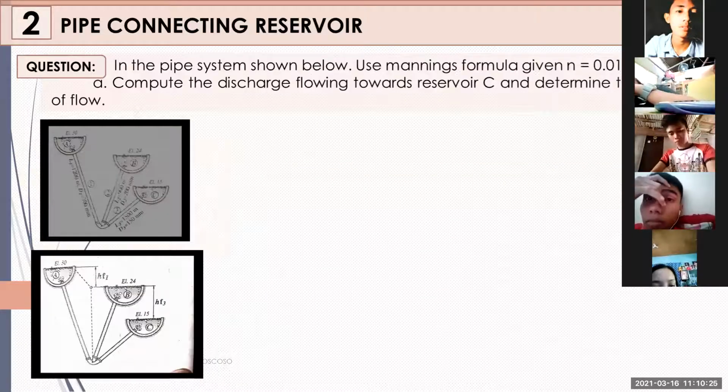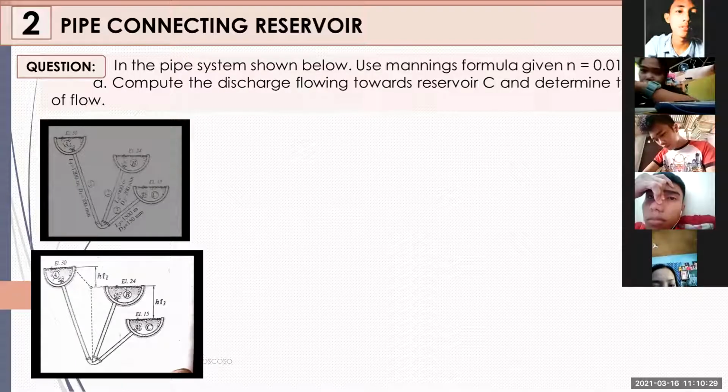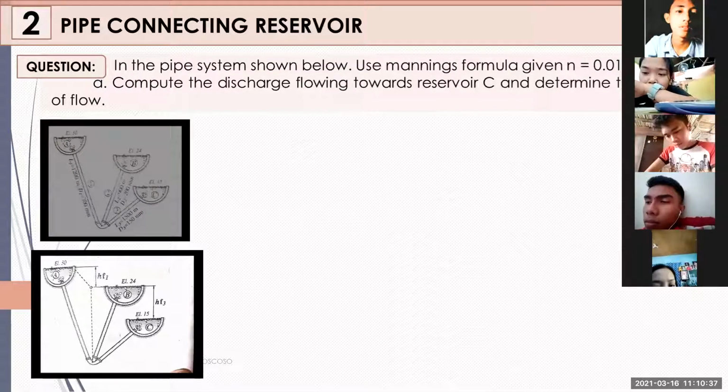So you have here, I hope you can see the figure. I hope it is clear to you. Please zoom in if not. So in the pipeline system shown below, we will use the Mannings roughness coefficient, which is 0.11. So let us try to compute the discharge flowing towards C, and we will determine the rate of flow.